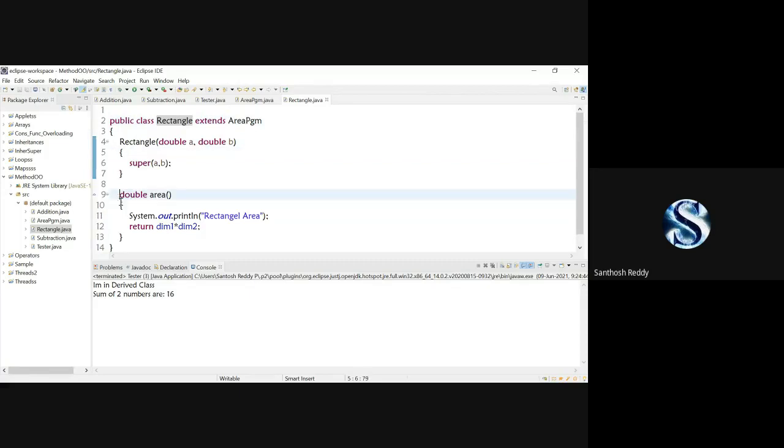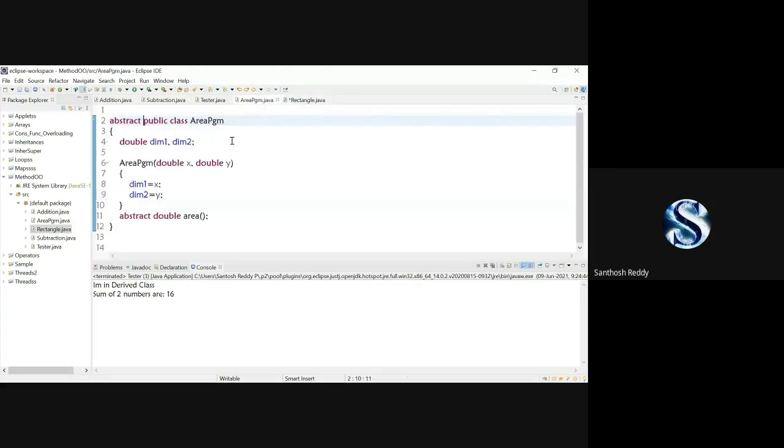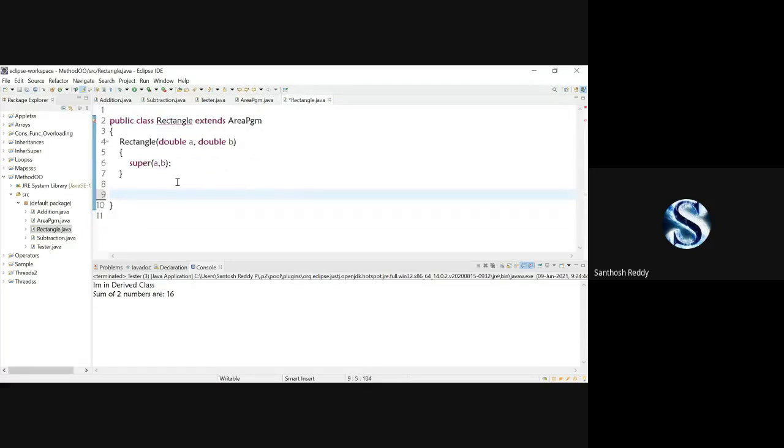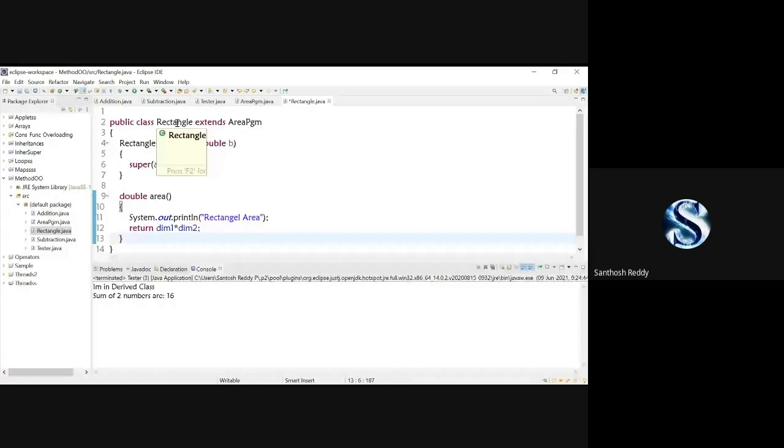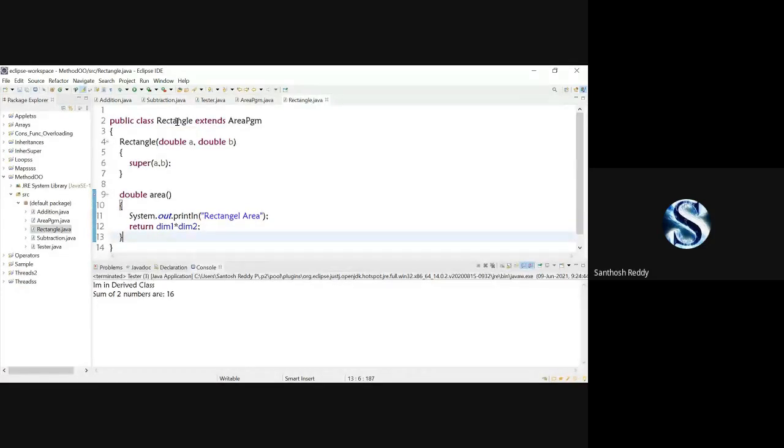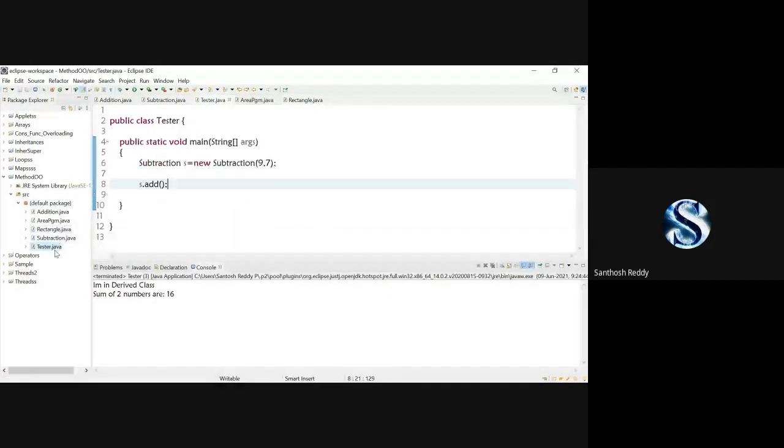Now what I'll do, I'll cut this. You can check it out now, you may get an error. Why? Because you have not implemented the area method which is present in the area program. Why? Because that area method is of type abstract. So I have lost the error. Now I'll save the code. Now I'll go for the tester class.